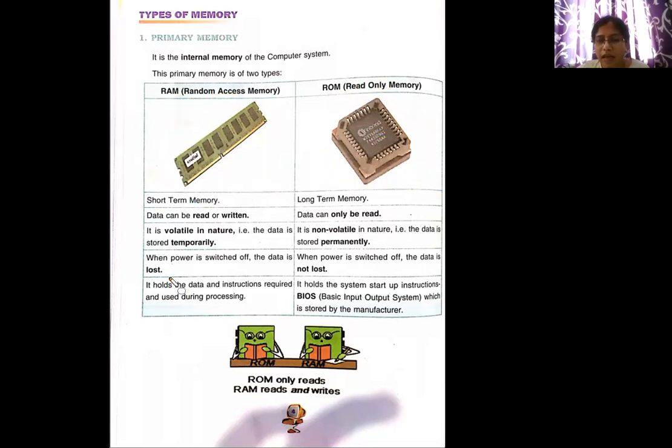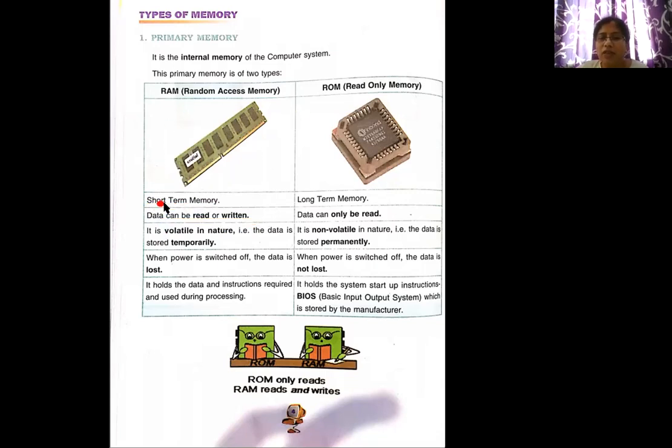Let us learn about RAM first. The full form of RAM is random access memory. It is a short-term memory, which means this memory lasts for only some time. Data can be written or read. If we want to store more information on this, we can write on it, and the data which is available on this can also be read.